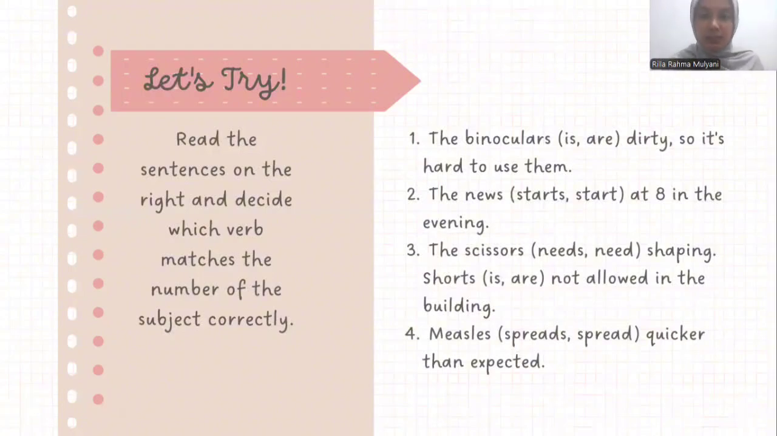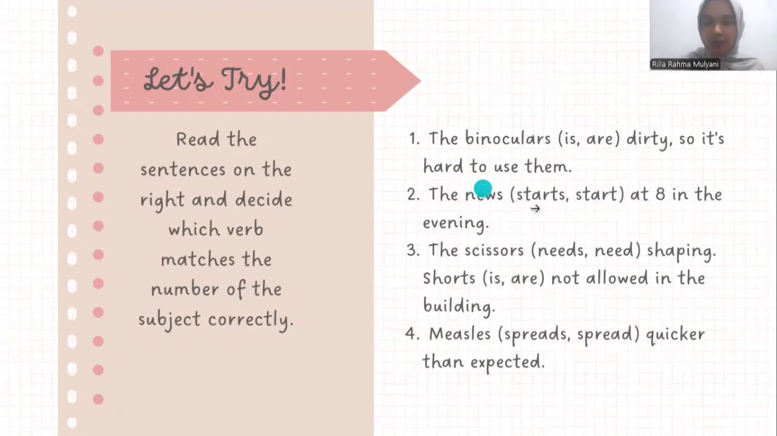Number 1, the binoculars are dirty, so it's hard to use them. Binoculars are always plural with an added s, so the correct verb is are. Number 2, the news starts at 8 in the evening. News with an added s is singular. Remember the concept before? So the correct verb is starts, with an added s, because it is a singular verb and a singular subject.